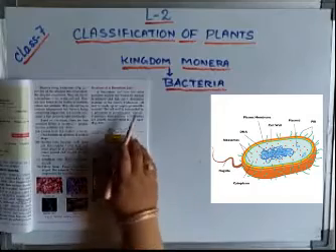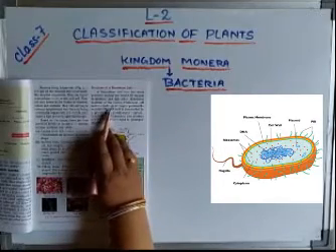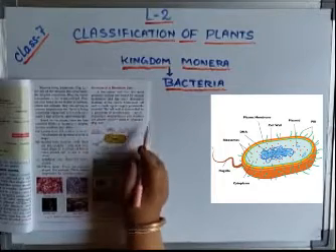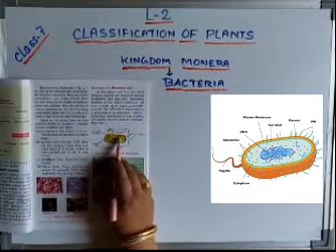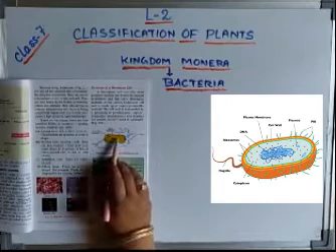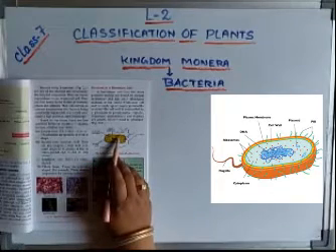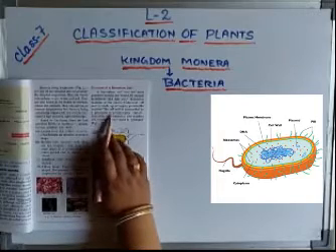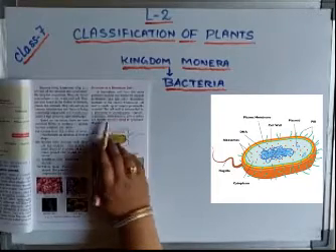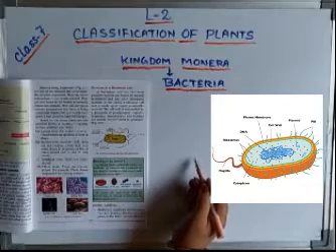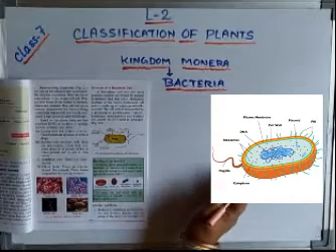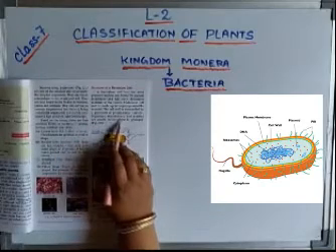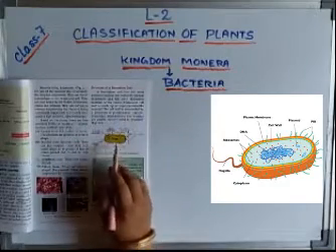The outermost cell wall is made up largely of protein-like material. As you can see here, the cell wall is surrounded by a gelatinous and proteinous capsule. The capsule, you can see here, is the full outer boundary. Now, nucleolus, mitochondria and plastids are absent in them.